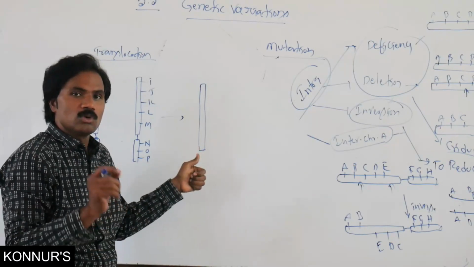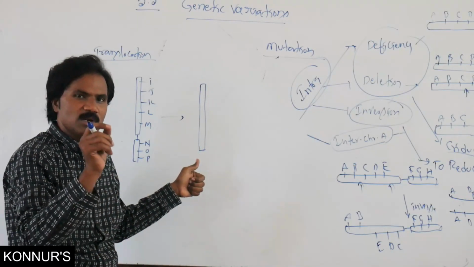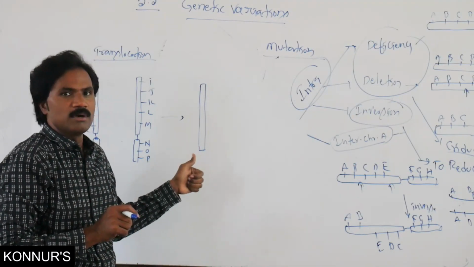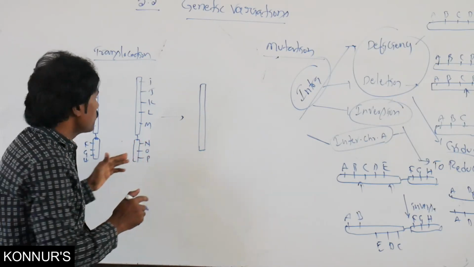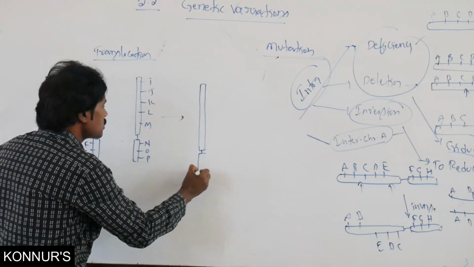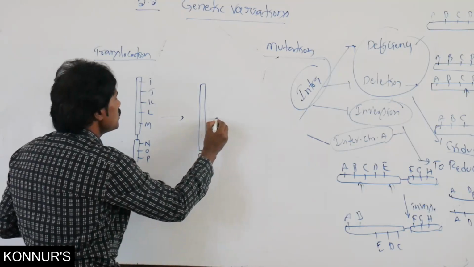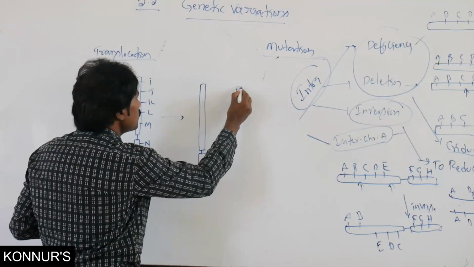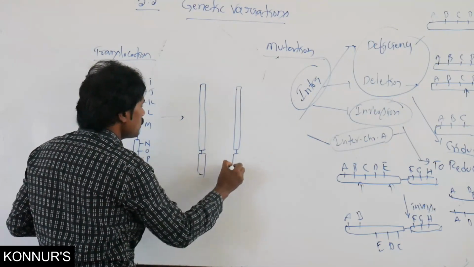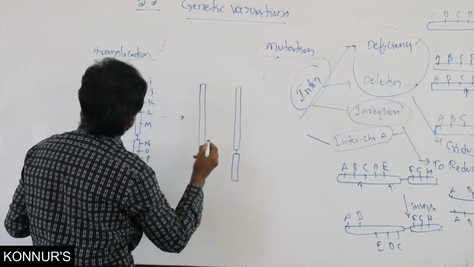But here there is no change in the number of chromosomes, whereas in deletion and duplication there is a change. Here the same number is present, but phenotypic characters change from one chromosome to another.